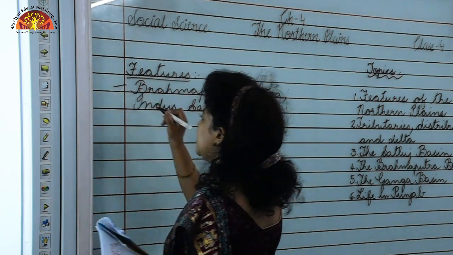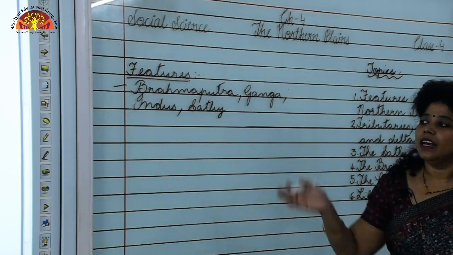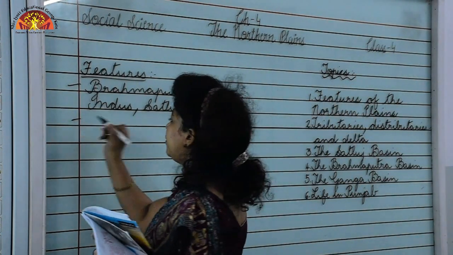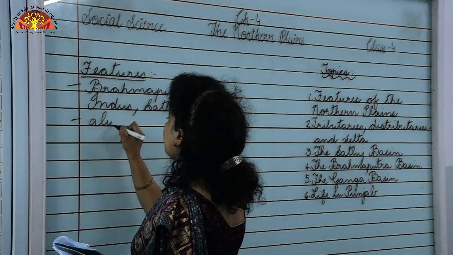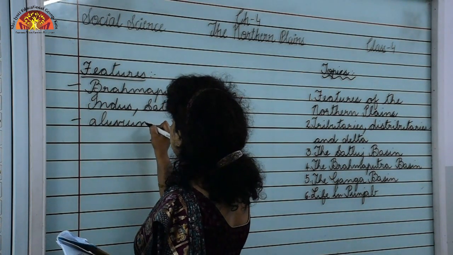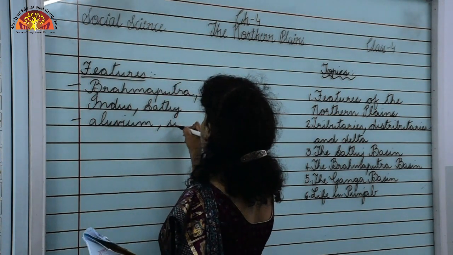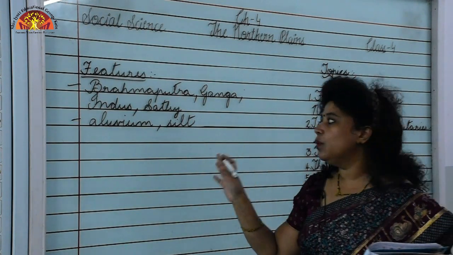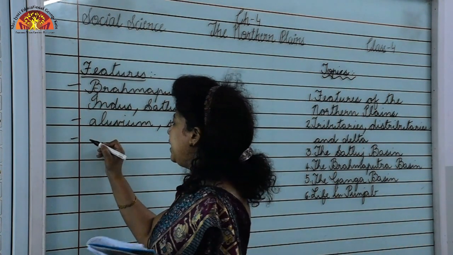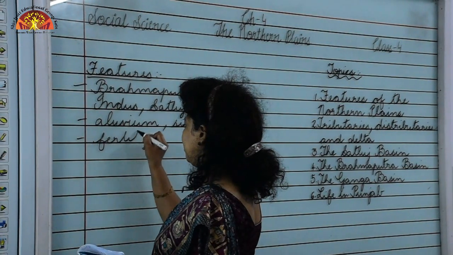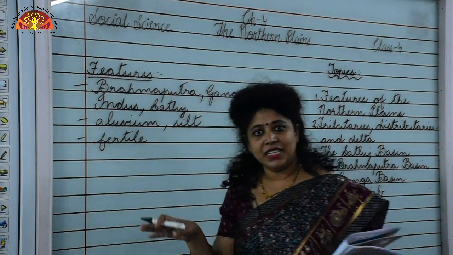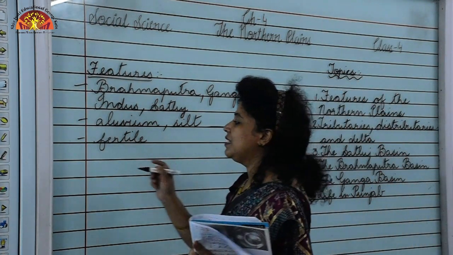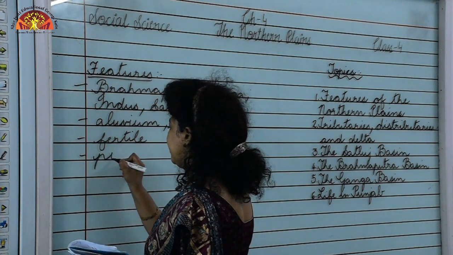These rivers that originate from the Himalayas, they flow through the northern plains also, and these rivers bring with them fine soil called alluvium or silt. They bring with them alluvium or silt, and this alluvial soil makes the northern plains very fertile. And because these rivers are fed by the mountains, they have water throughout the year, and these rivers are called perennial rivers.